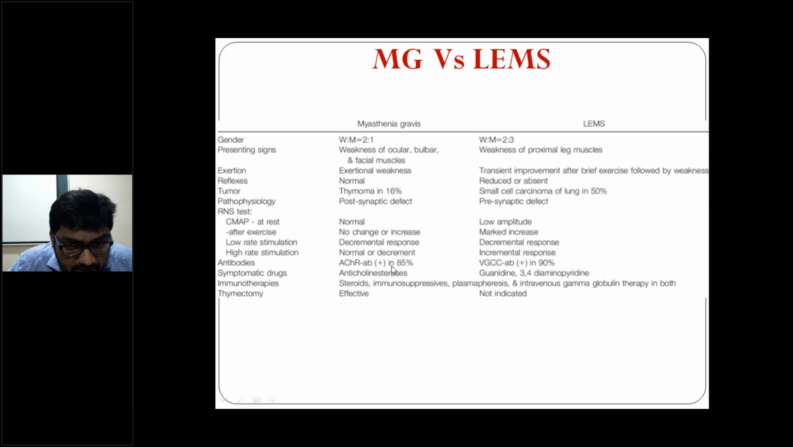Antibodies to acetylcholine receptor antibodies. This is voltage gated calcium channel antibodies, right? The drug of choice is anticholinesterases, right? This is 3,4-diaminopyridine. What is the mechanism of action of 3,4-diaminopyridine? Blocks which channel?